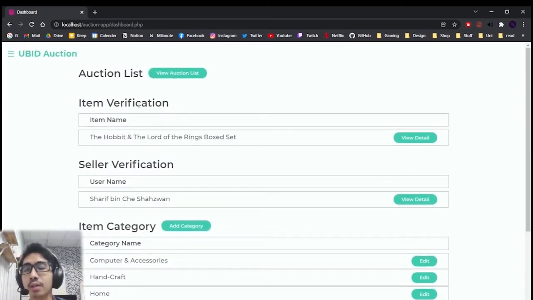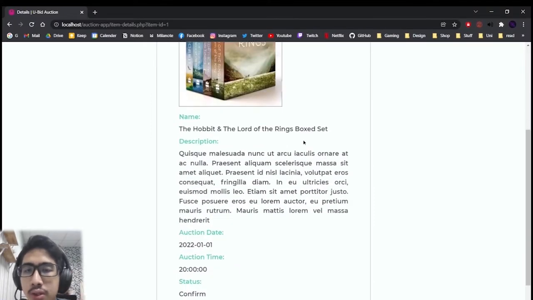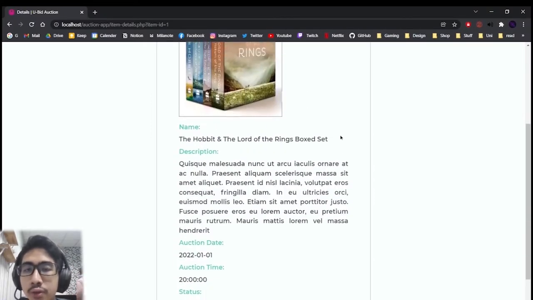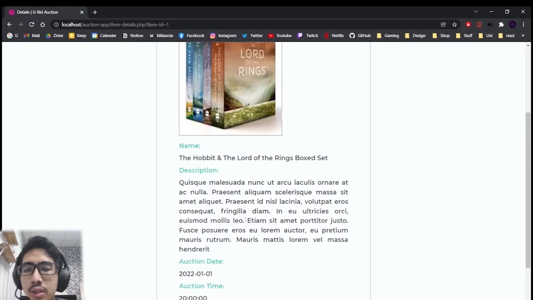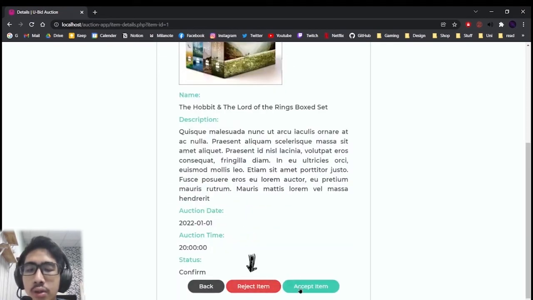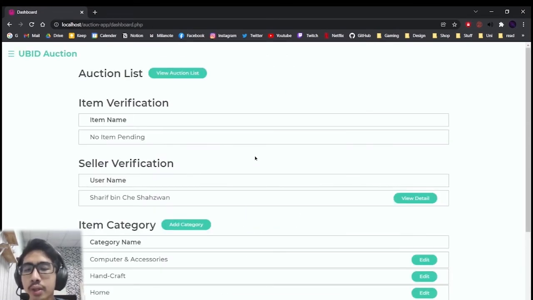So here the admin will verify the item that has been added by the seller. So if we view detail, here it will show the name of the item, the description, and the auction date. The admin can reject or accept the item. We go ahead and accept the item.